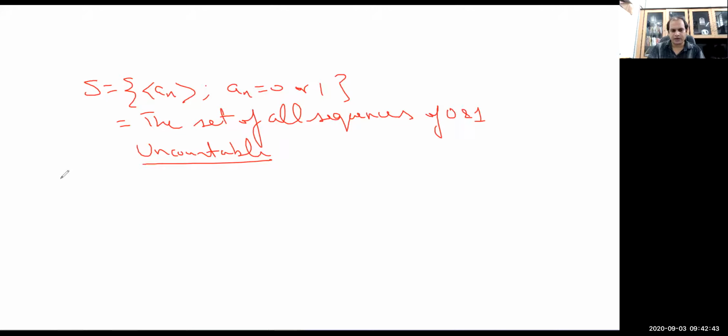On the contrary, suppose that the given set S is countable. Then we can label the elements of the set as per the definition of countability.